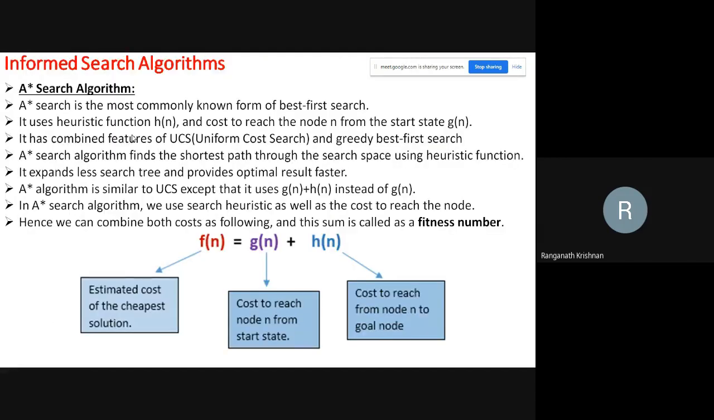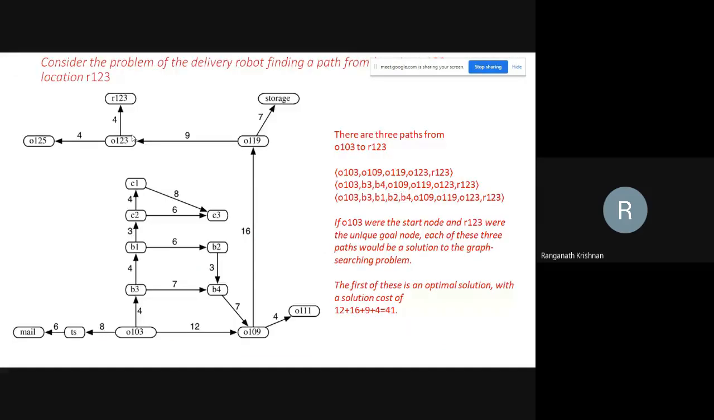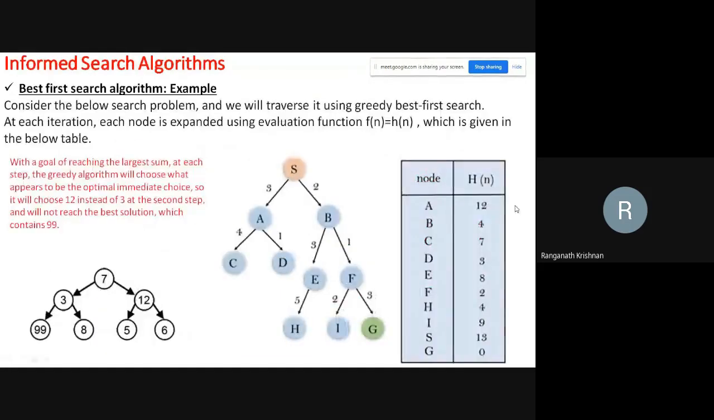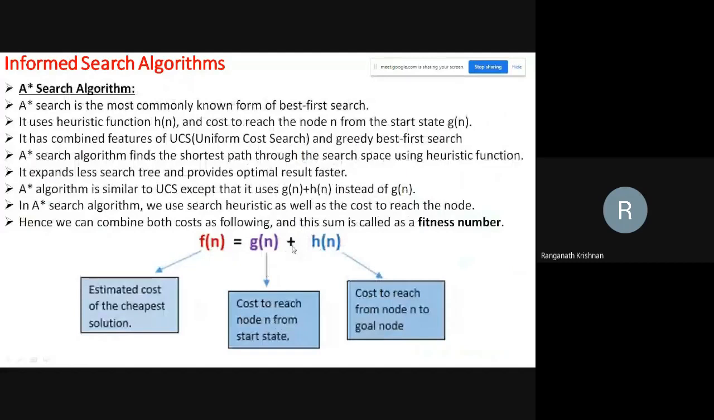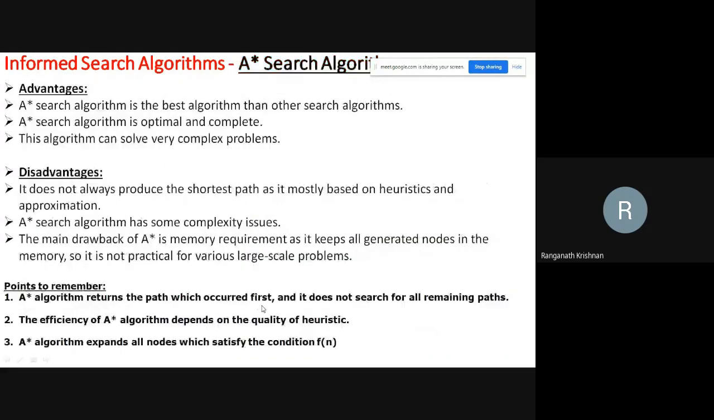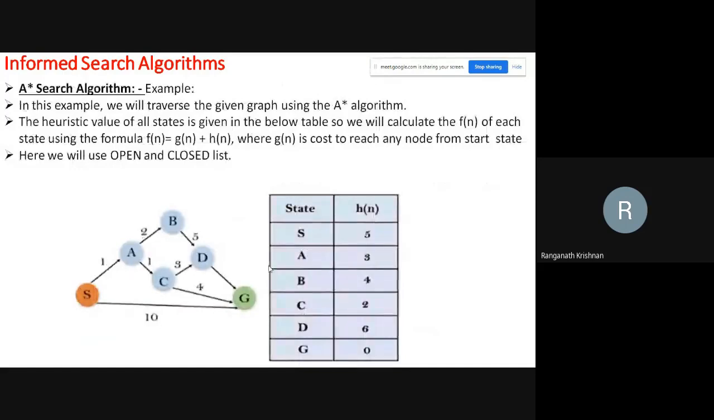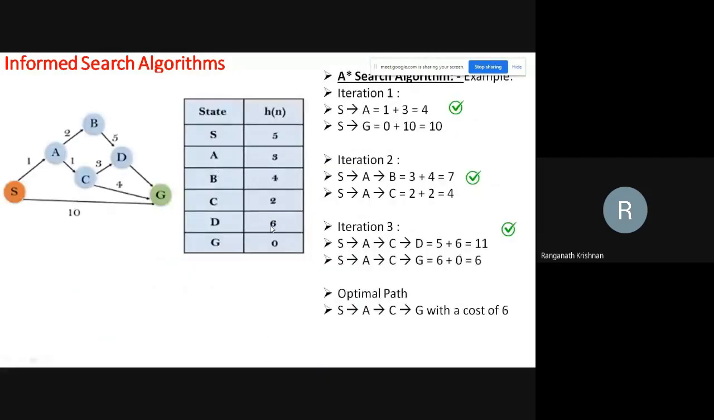So we also have something called an A-star search algorithm, which is an improvement on the greedy search. In greedy search, we are only bothered about the heuristic number. Here, in addition to the heuristic number, we're also going to use the cost to reach the node. So I'll quickly explain this with one example and you will understand it very easily.